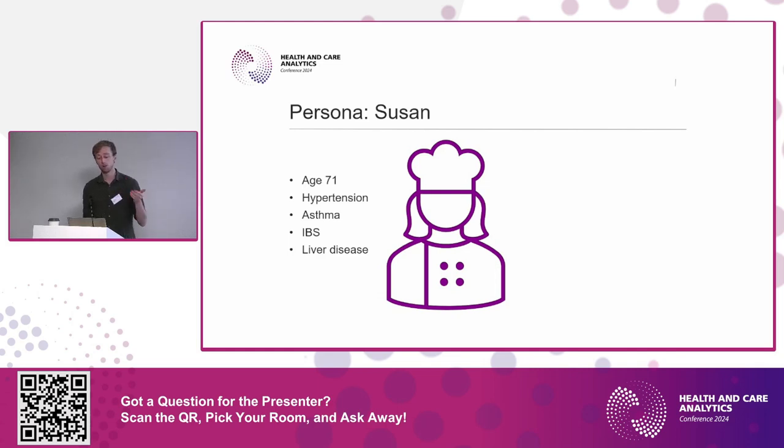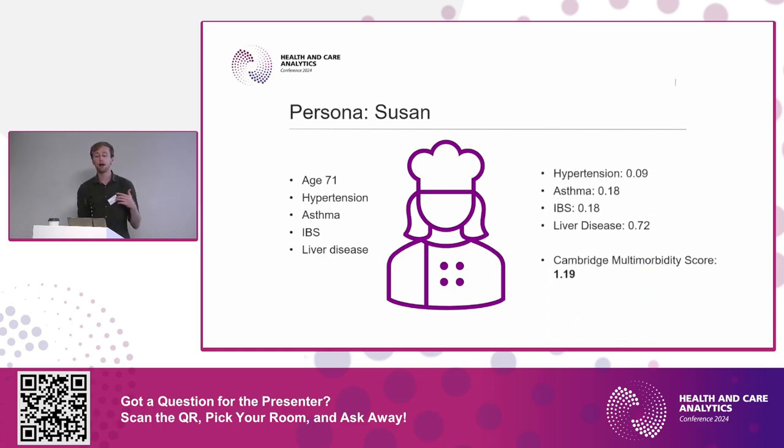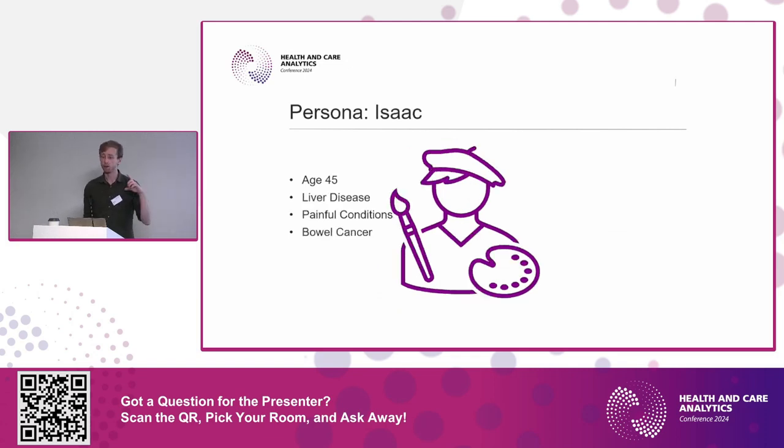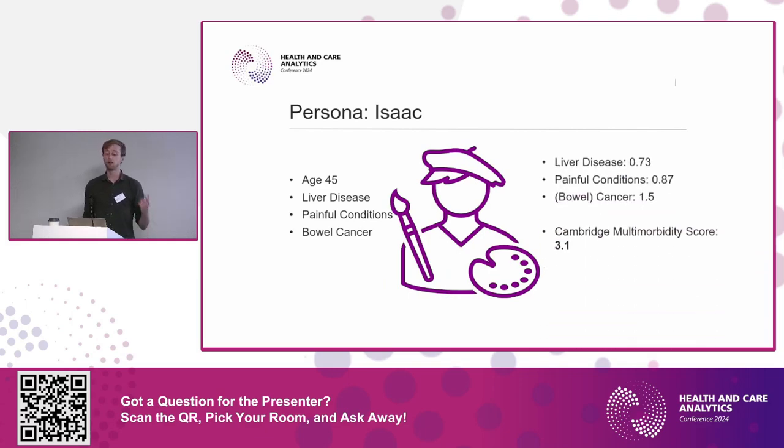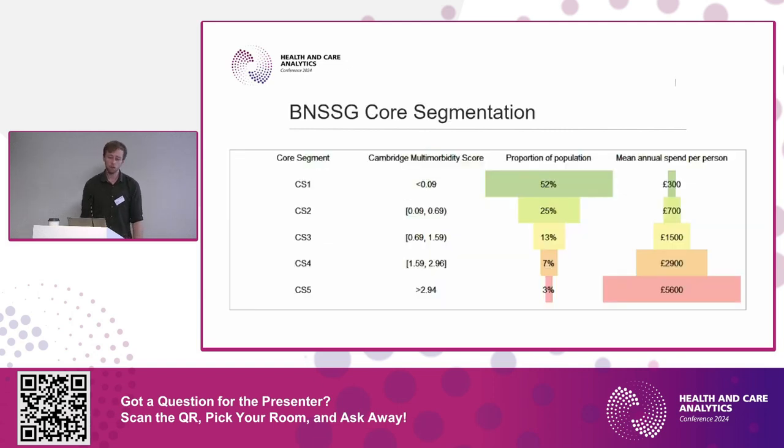If we have people with different conditions, so hypertension, asthma, IBS, liver disease, what happens? You add up the scores for each of those diagnosed conditions to get a score of 1.19. And then a final persona, because I run out of little clip art people, although this one's quite nice, go painting. If we have these conditions, so you see bowel cancer there, any cancer gives you a Cambridge Multimorbidity Score of 1.5, add them all up, you get 3.1.